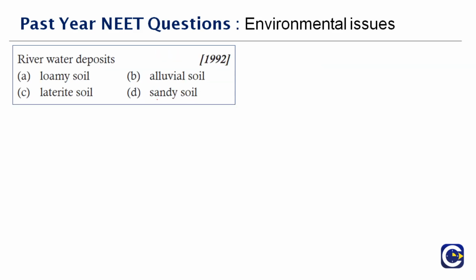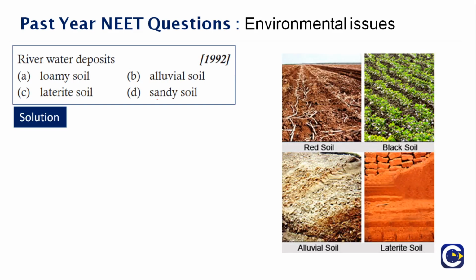Okay. River water deposits are mostly or predominantly dash. This question was asked in the year 1992. And you have the 4 different types of soil here: red, black, alluvial, and laterite. So now you should be able to tell what is the answer. Yes, the right answer is alluvial soil. So you want to know anything else about alluvial soil? Maybe I can explain something about it.